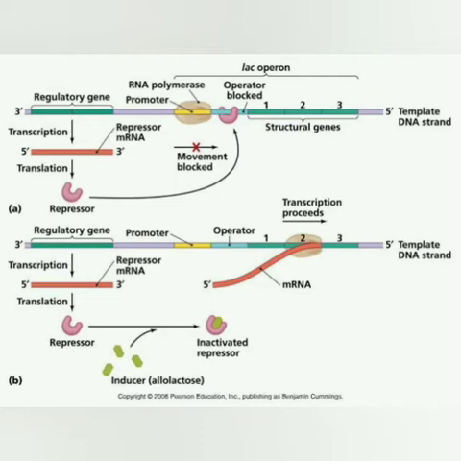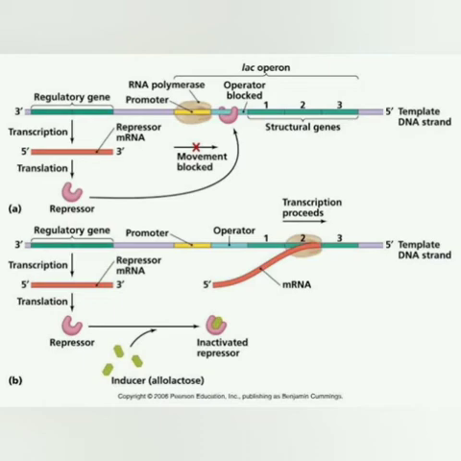Here it binds to the 3' end, where there is a promoter site, and the process of transcription begins. It transcribes the regulatory gene and gives us repressor mRNA, which runs from 5' to 3'. This repressor mRNA gives a repressor protein by translation, and this binds to the operator site. By this binding, it blocks the activity of RNA polymerase and prevents transcription of the DNA template strand, and we say that the operon is in the off state. This generally occurs in the absence of inducer. So what happens when the inducer is present? We will see in diagram B.